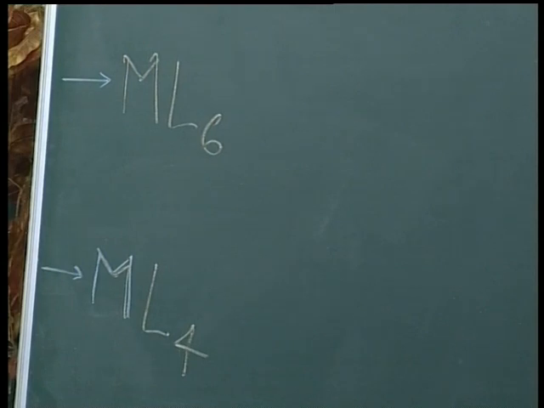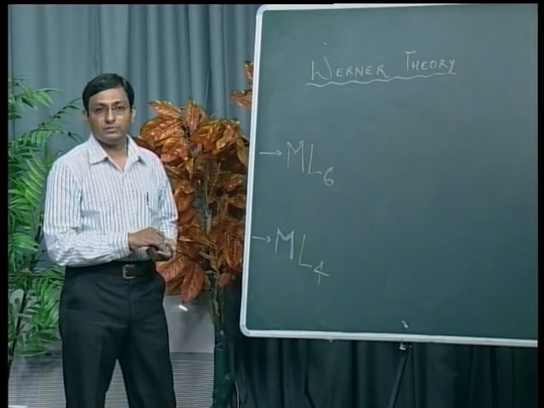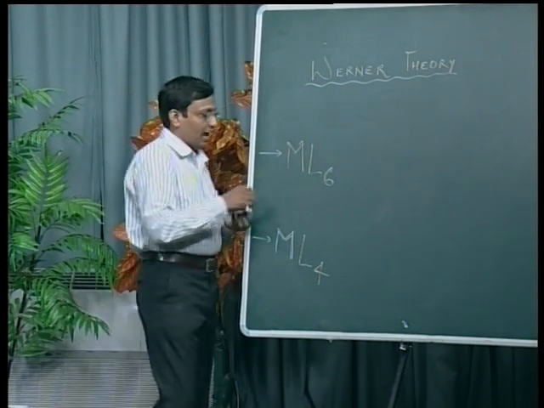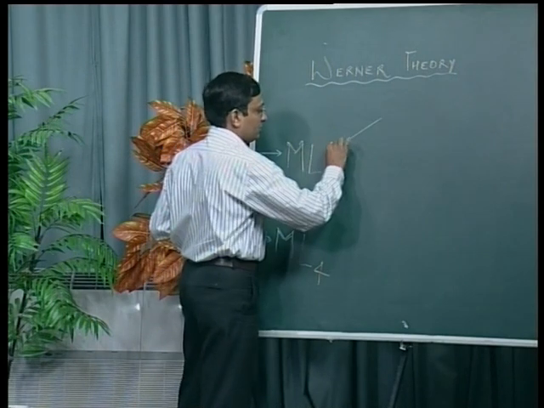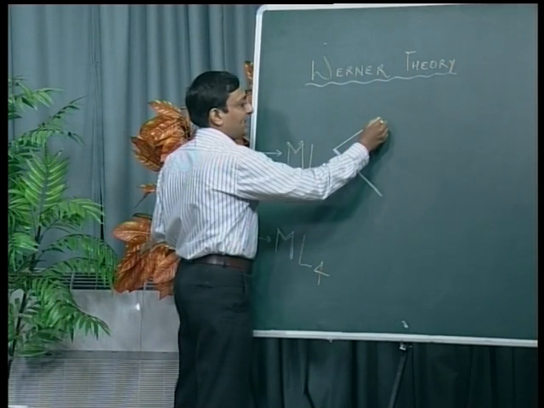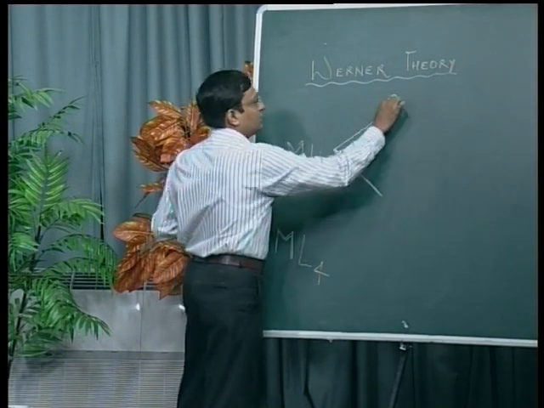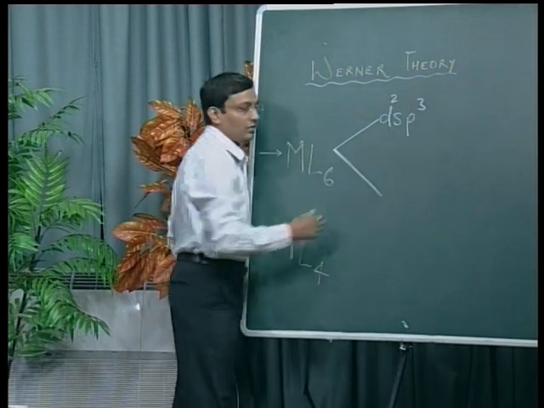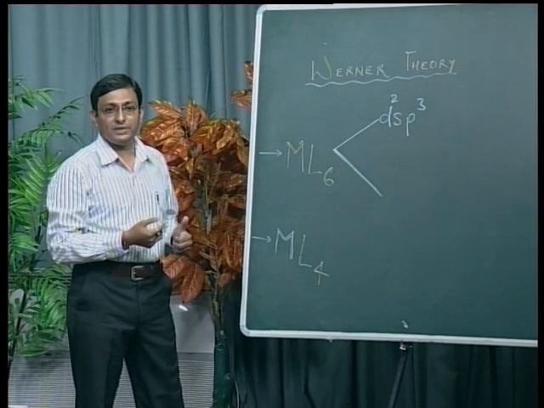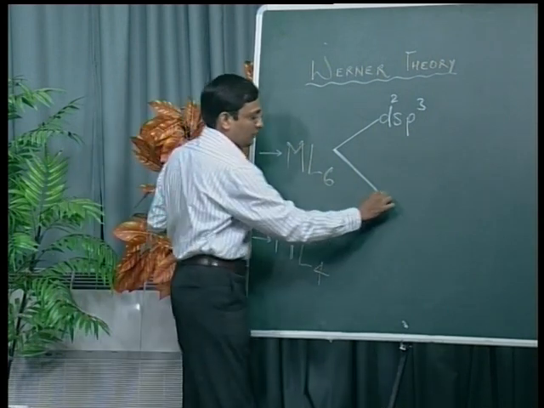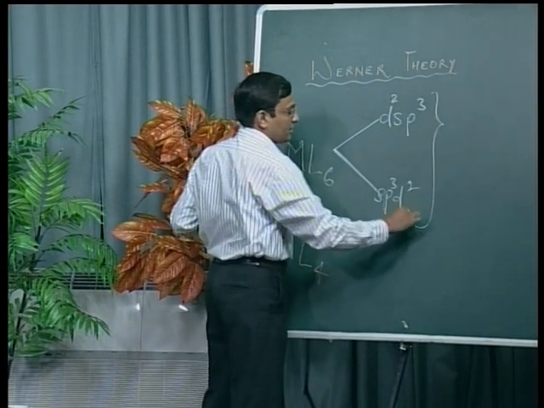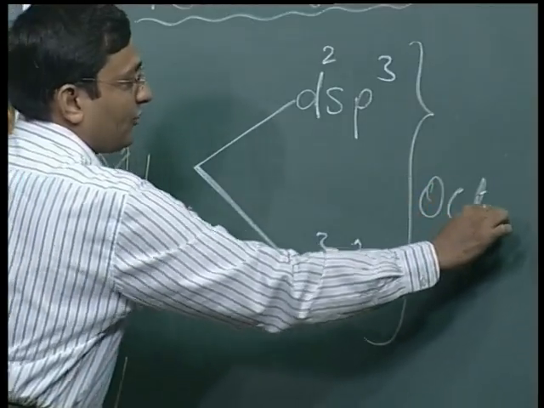Now we discuss the geometry of these two types of complex compound, the geometrical structure. When you have ML6 type complex compound, there are two possibilities for hybridization: d2sp3 or sp3d2. Last time we discussed VB theory and hybridization. In both cases, the shape of the complex compound is octahedral.